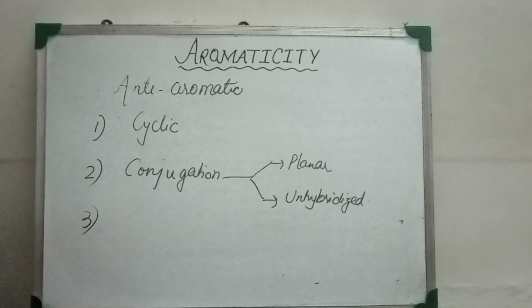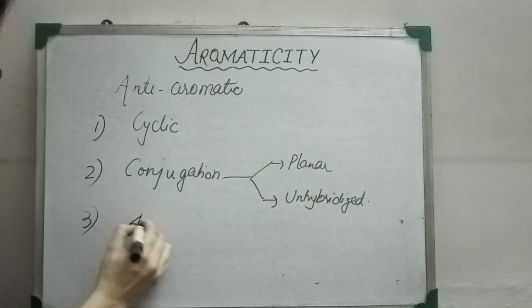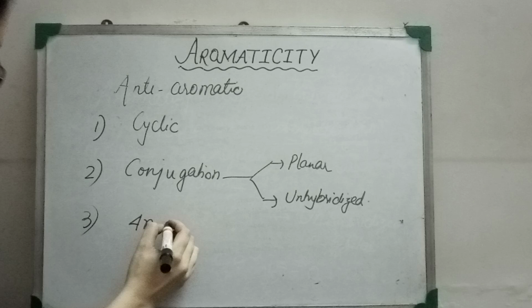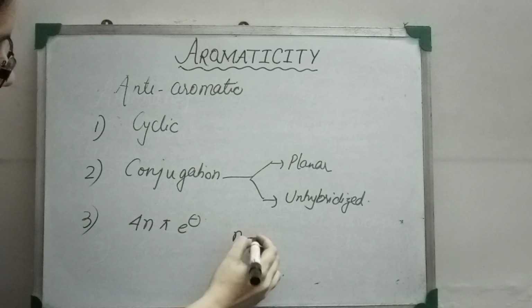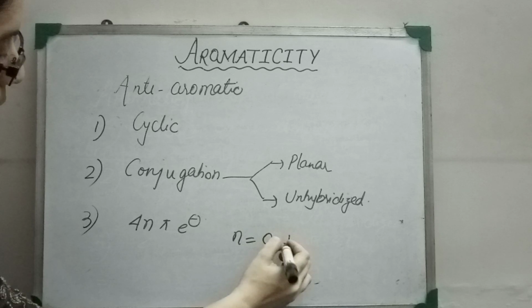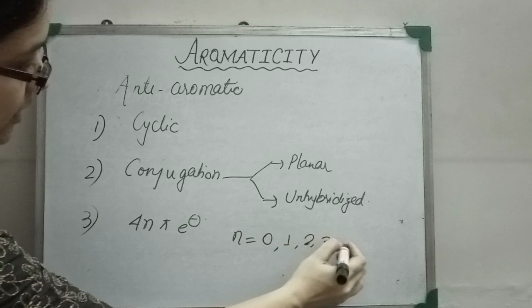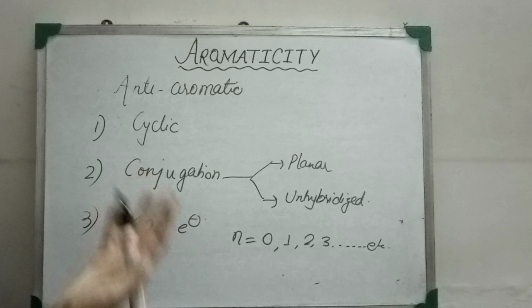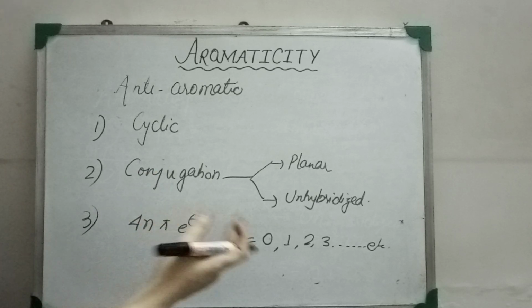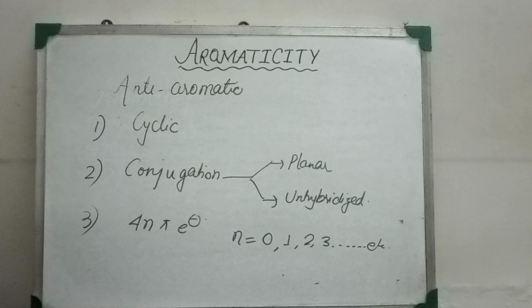And the third criteria, opposite to aromatic compounds, is that here the total number of pi electrons must be equivalent to 4n. So it is a 4n pi electron system, where the value of n may be equivalent to 0, 1, 2, 3, etc. It depends on the nature of the compound.